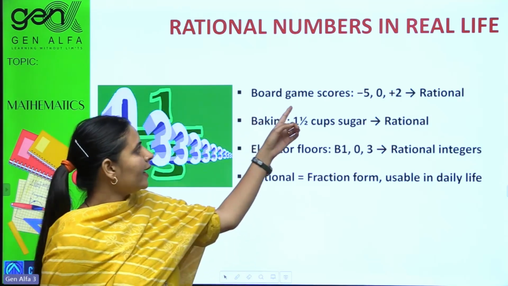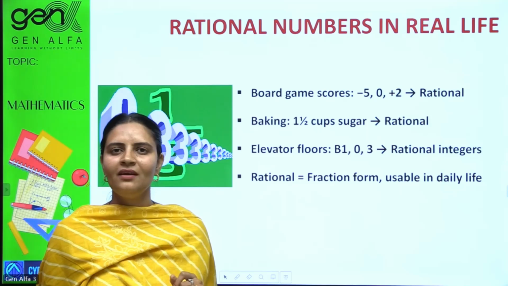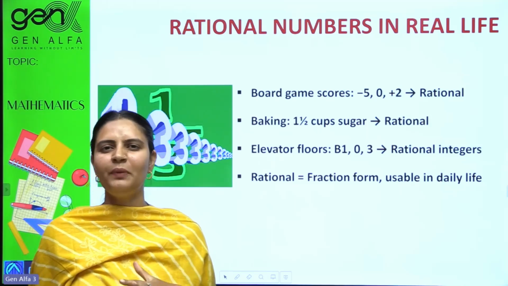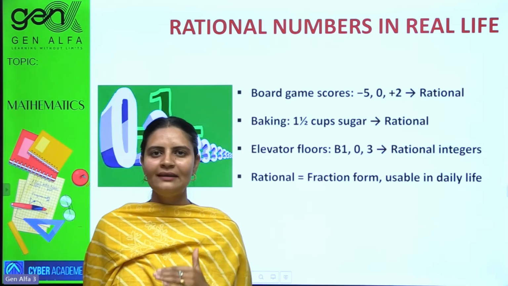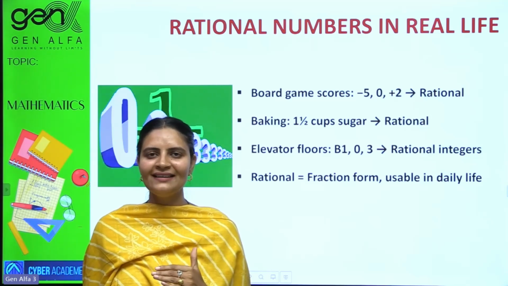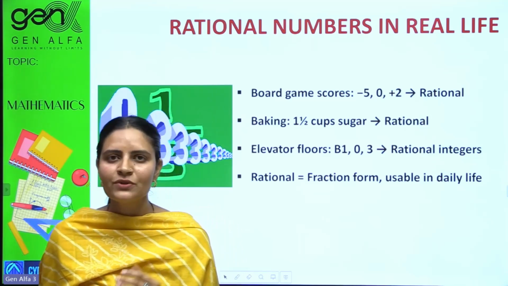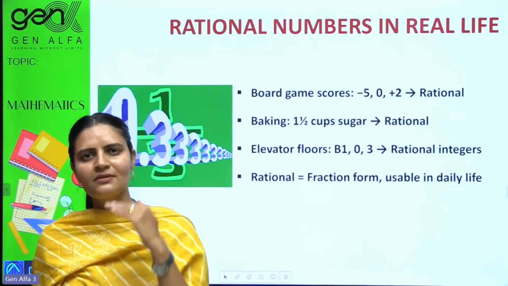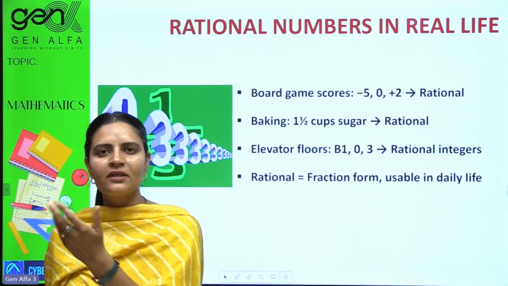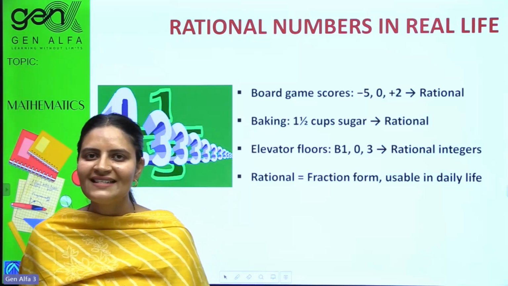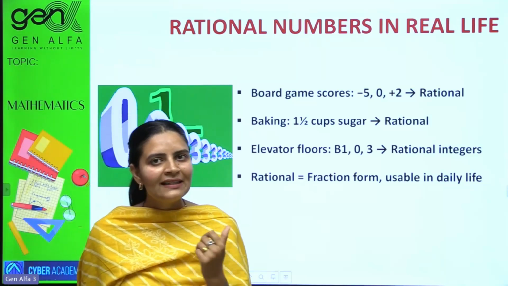Board game scores. When you don't play well and lose points, your score goes down; negative integers are taken. Your score must be zero when you start the game, and it keeps on increasing as you go: positive 3, positive 5, positive 100. These are examples of integers too.